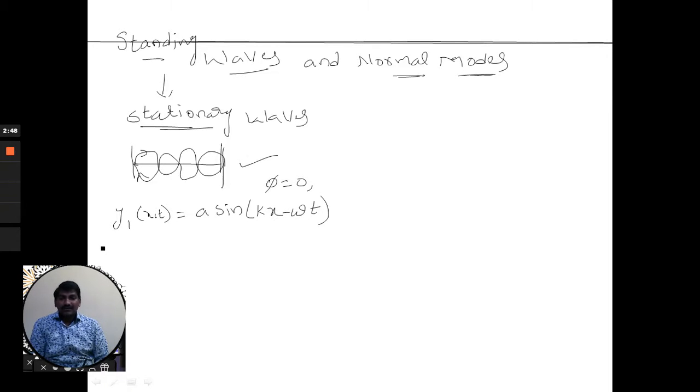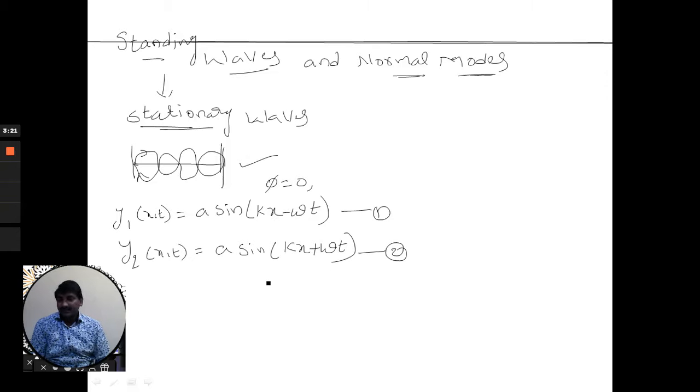The other wave, which is reflected in the same medium, has a 180 degrees phase shift, so a negative sign comes, and it becomes a sine of (kx plus omega t). This is equation 1, and this is equation 2, which is reflected back in the same medium.